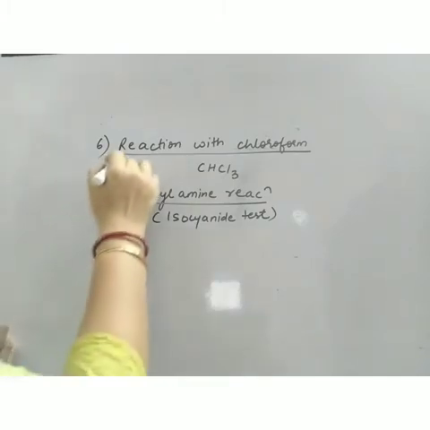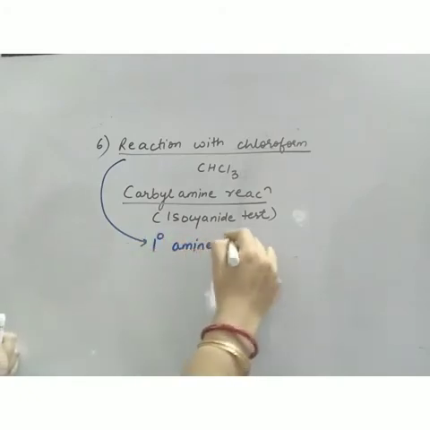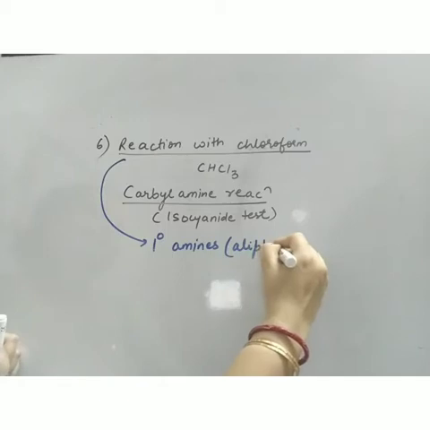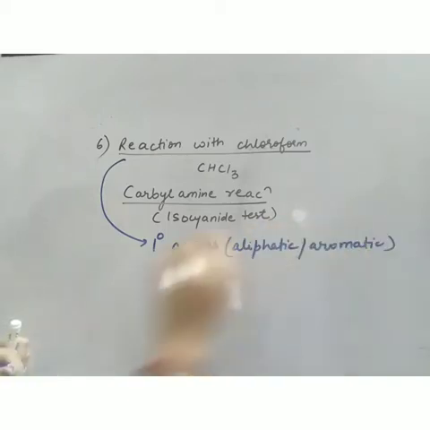This reaction is given only by primary amines. Primary amines means both aliphatic as well as aromatic will give this reaction. So we can use this reaction to distinguish between primary and secondary, and primary and tertiary.